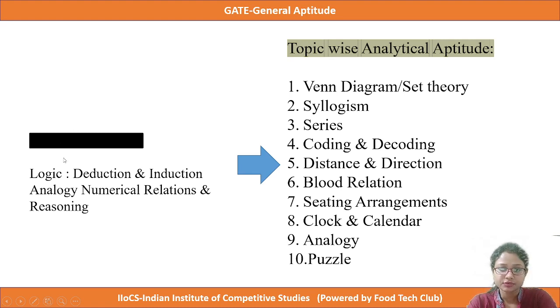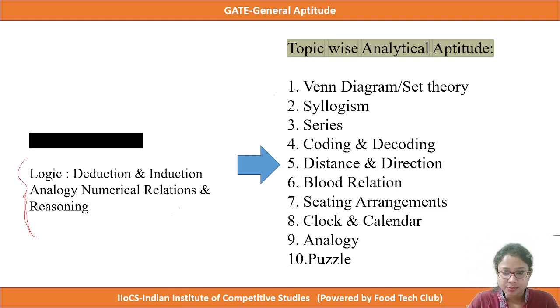If we see the syllabus of analytical aptitude, it is logic, deduction and induction, analogy, numerical relations and reasoning. If we just overview this syllabus, we will never understand what the syllabus actually contains or what the topics are. So at first we have to know the topics of the syllabus briefly.